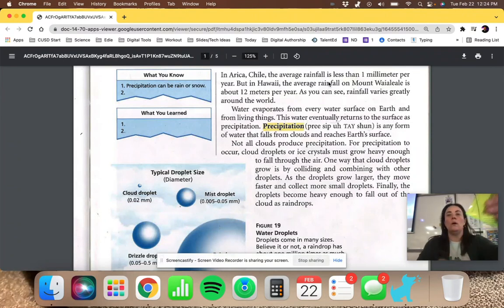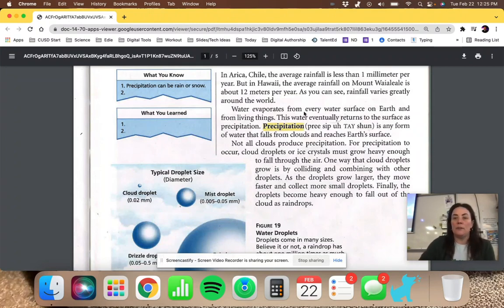And I just want to show you. So 1 millimeter would be like 1/10 of 1 centimeter, so just that first little tiny line there. And 12 meters would be 12 meter sticks, so 12 of these. So from 1 millimeter in Arica, Chile to 12 meters in Mount Waialeale is a pretty significant difference.